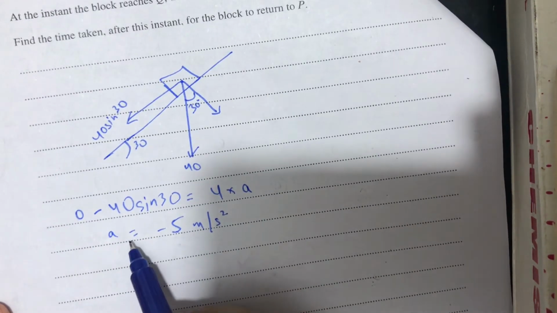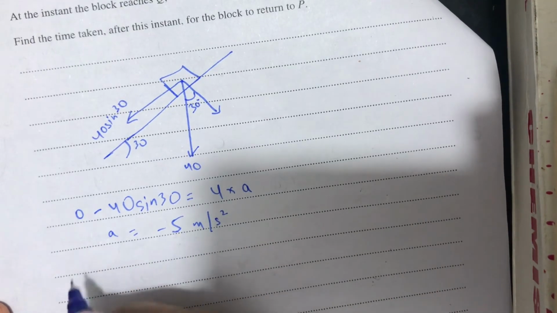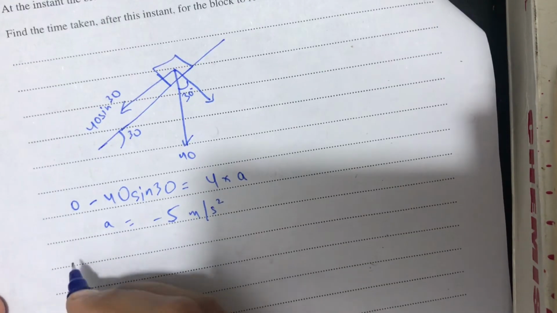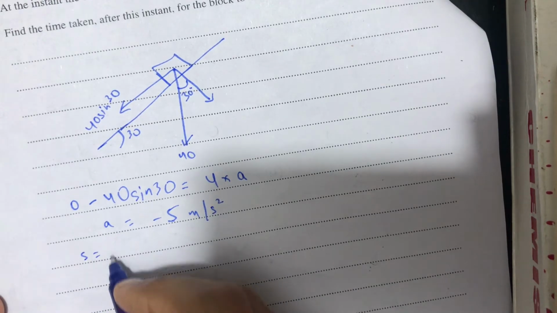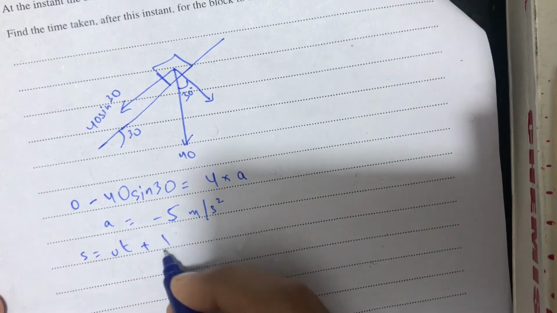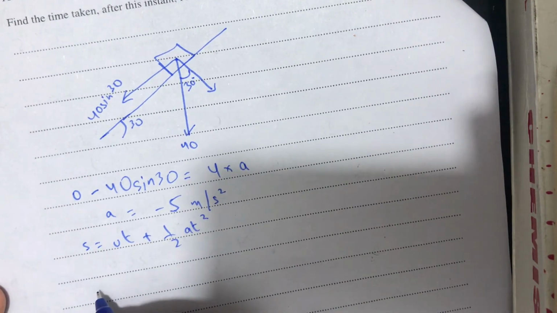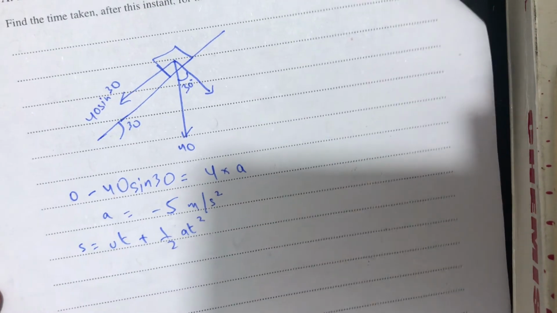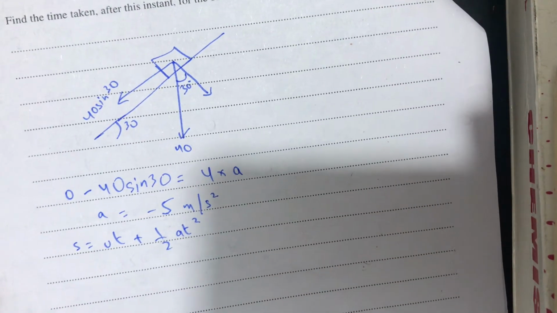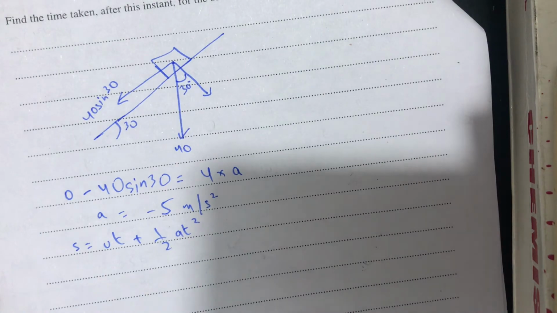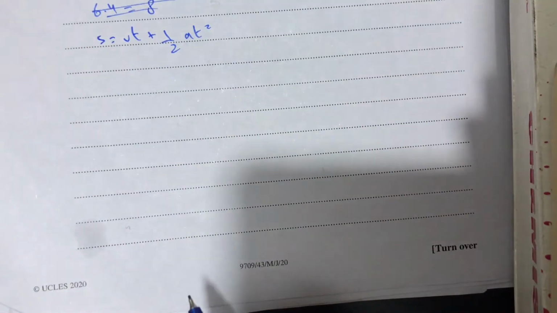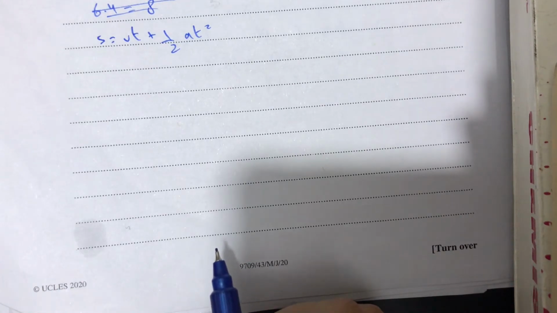Now as we have already calculated a, we can easily calculate the time taken by using the kinematics equation, s equals ut plus half a t squared.